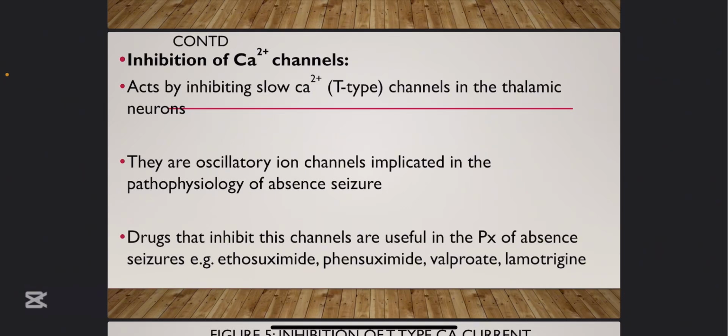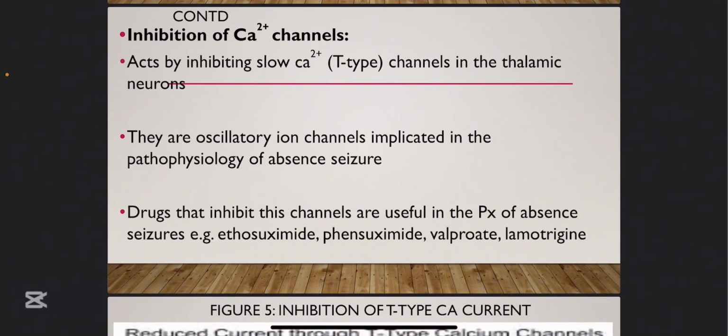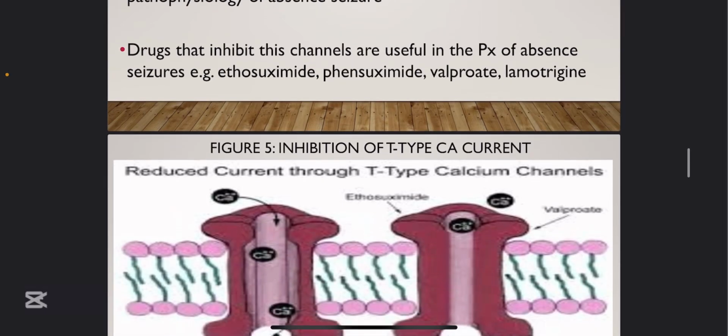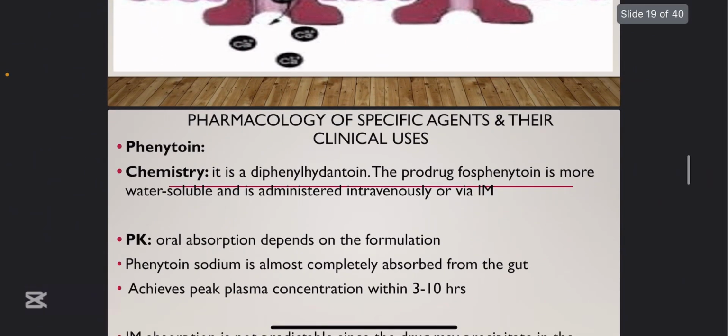Now, if you can have a drug that can inhibit this slow T-type calcium channel, you'll be able to treat absent seizure. And that's where some anti-seizure drugs come in, like ethosuximide, methsuximide, valproate, lamotrigine. But the drug of choice, remember, is ethosuximide; it blocks this slow T-type calcium channel. And as it blocks that, it's able to treat absent seizure. So that's that for the mechanism of action of anti-seizure drugs.